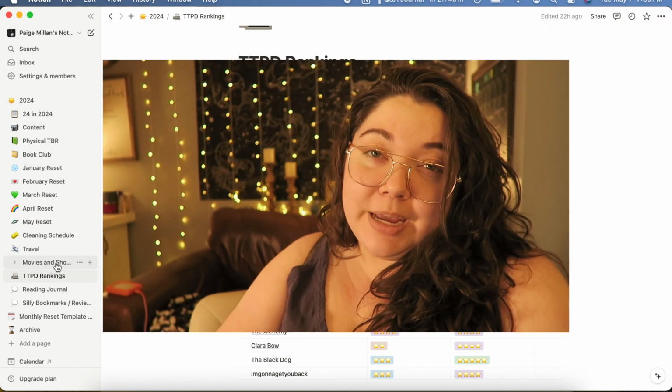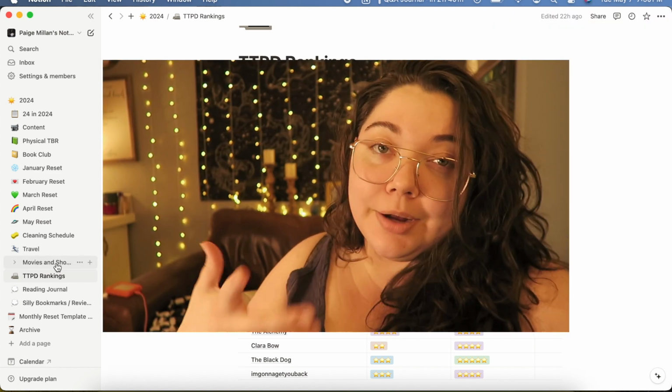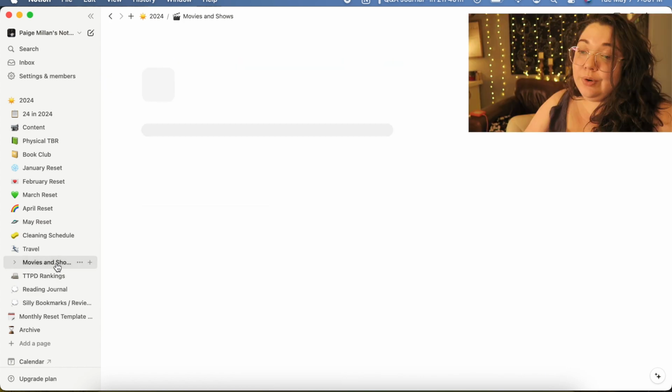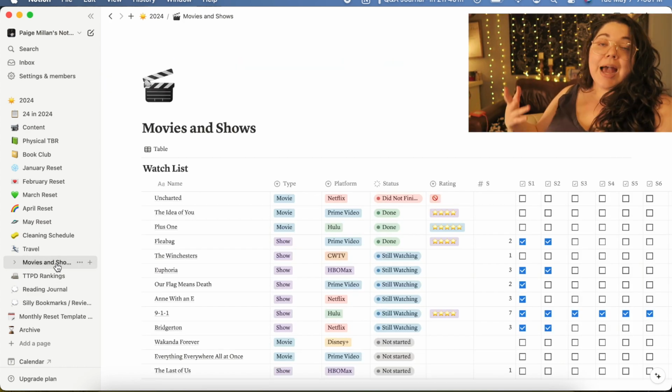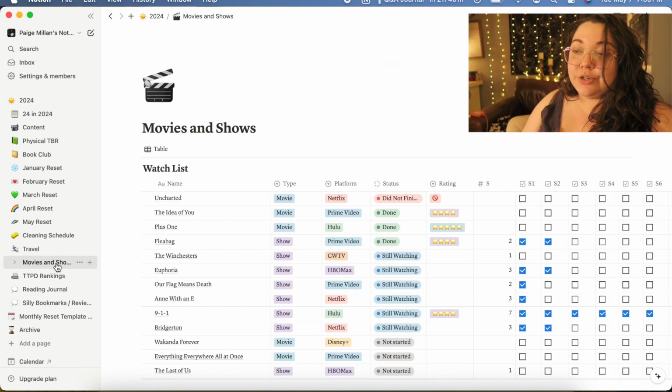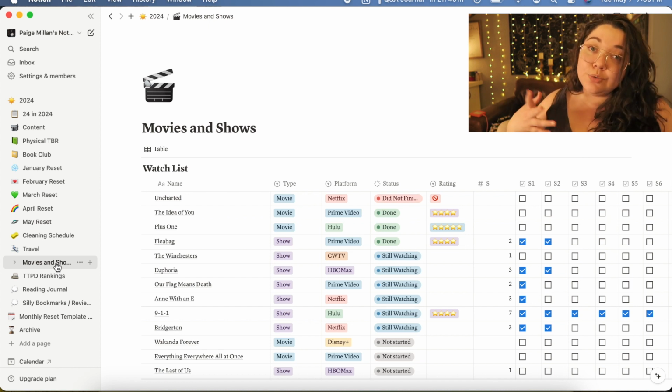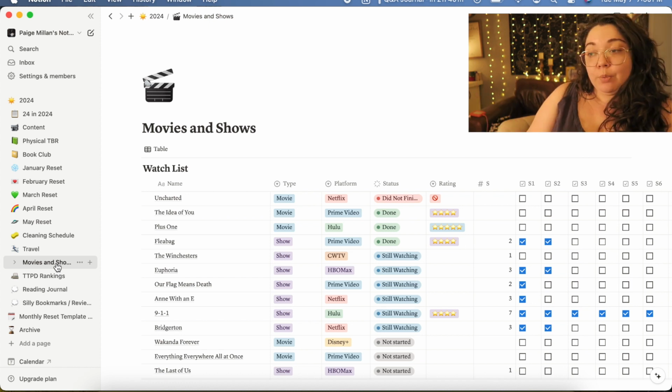That's what a lot of my Notion pages are. They're just random things that I want to store, want to include, like my movies and shows. I don't watch a lot of them, so I wanted to give myself a way to track what I do watch and what I do end up liking and what I'm in the middle of.